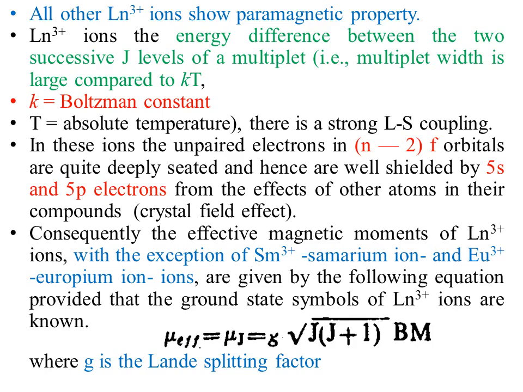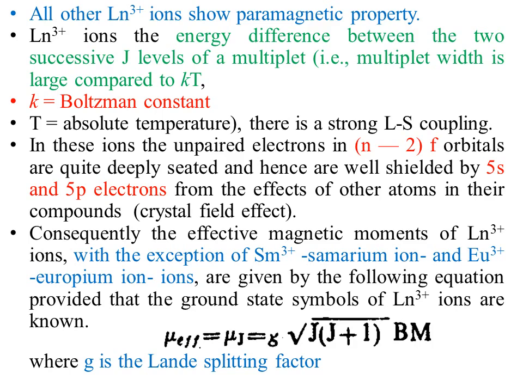For lanthanide ions in the +3 oxidation state, the energy difference between two successive J levels of a multiplet, that is, the multiplet width, is larger as compared to kT. In this equation, k is the Boltzmann constant and T is the absolute temperature. There is a strong LS coupling.